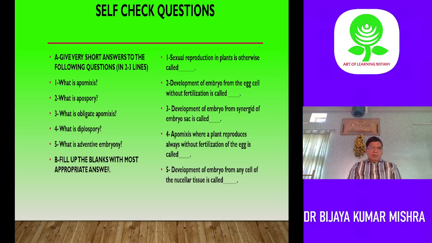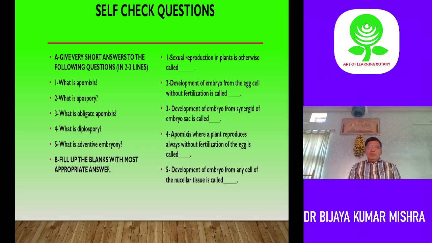Now let us come to some fill in the blank questions. Most appropriate answer. Sexual reproduction in plants is otherwise called what? Amphimixis. Development of an embryo from the egg cell without fertilization is called apomixis, or you can also write parthenogenesis.